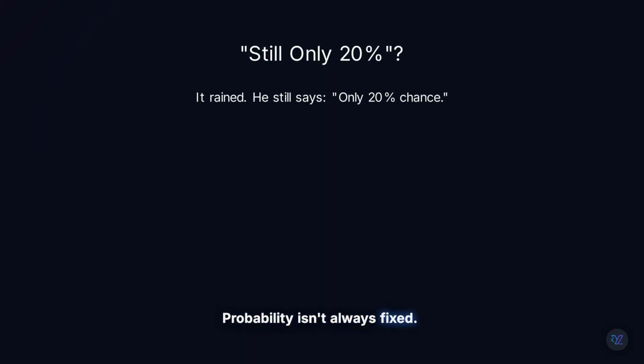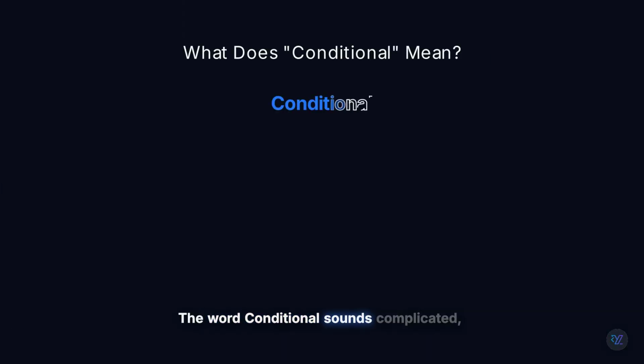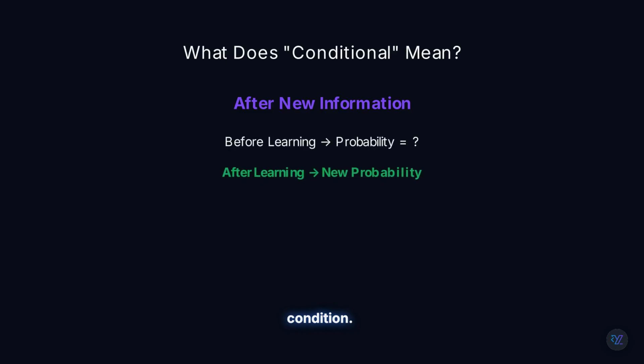Probability isn't always fixed. Sometimes you learn something new, and the moment you do, the probability changes. That's the entire idea behind conditional probability. It's the mathematics of updating your belief when you receive new information. The word conditional sounds complicated, but it isn't. It simply means given some condition. Or more naturally, after learning something new.